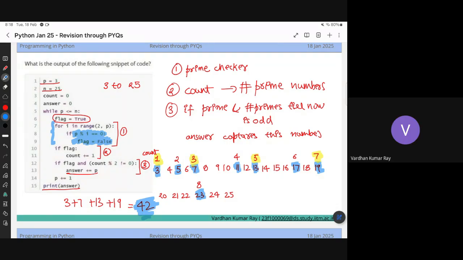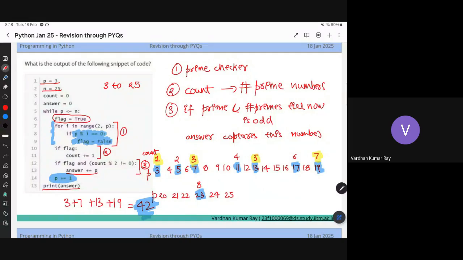Okay, hello, sir. Yes, you want to explain it? So basically, before print answer, there is one line called p plus is equal to 1. No, basically, count will update for all primes. If p was 3, it will make it 4 and then 5. Yes, it's 3 plus 1, right? It just gives me the current number. Yes, these are the numbers, those are the values of p. It will go till 25.